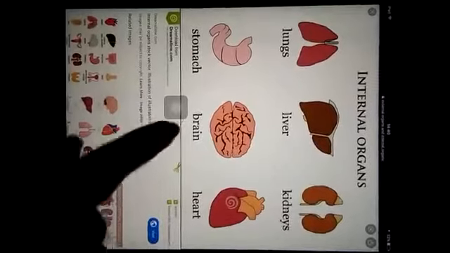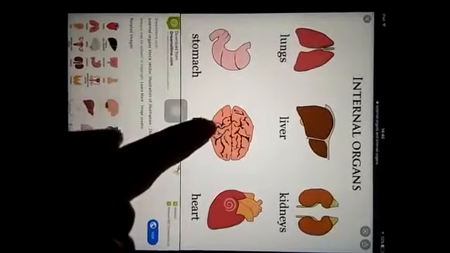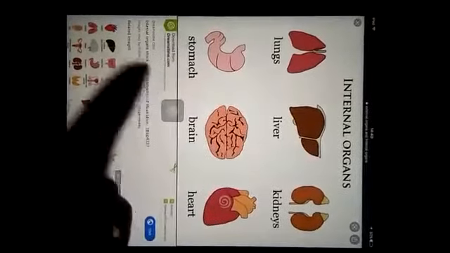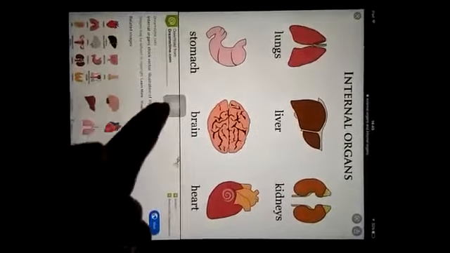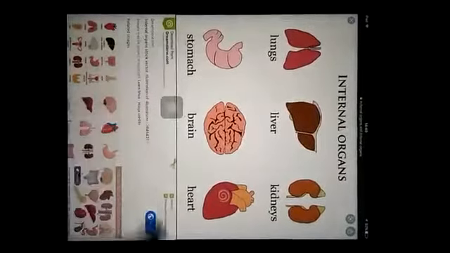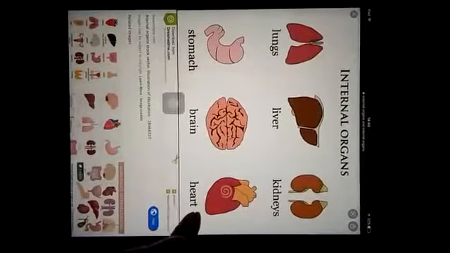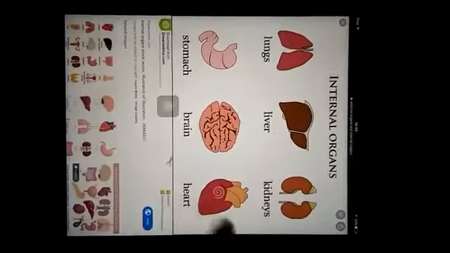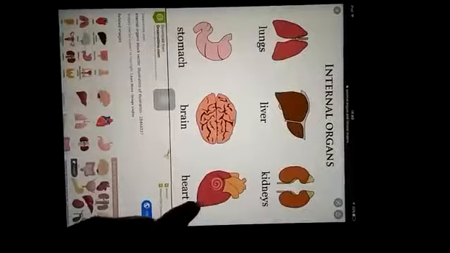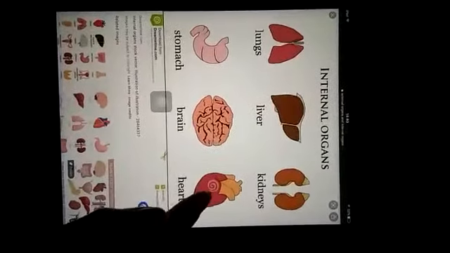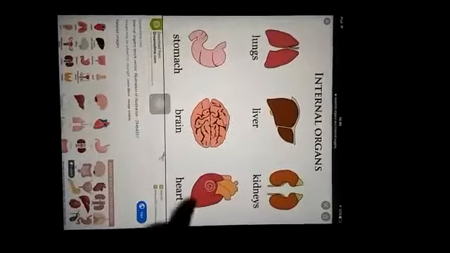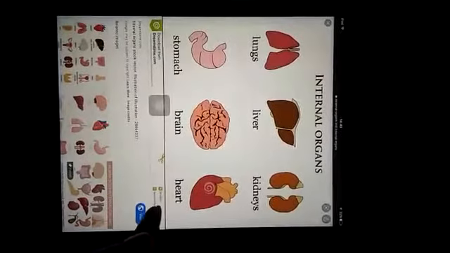First of all, we will talk about the brain. The brain is located inside the body, inside the head. The brain helps us to think. It also controls the function of all other organs of the body. Can you feel something beating on the left side of your chest? What is that? That is your heart. The heart pumps the blood and sends it to all the parts of the body.